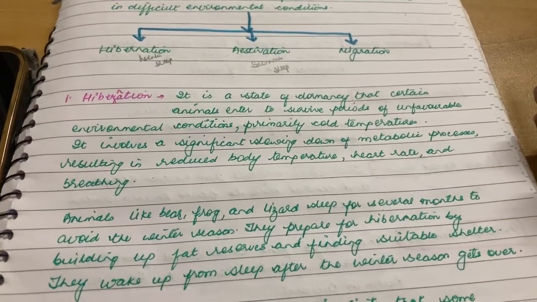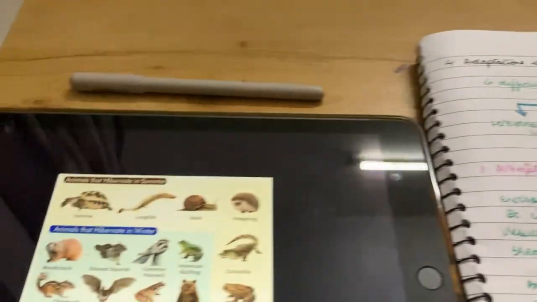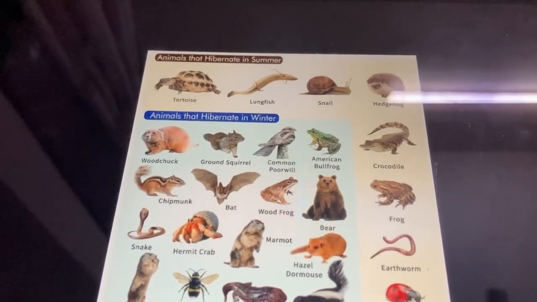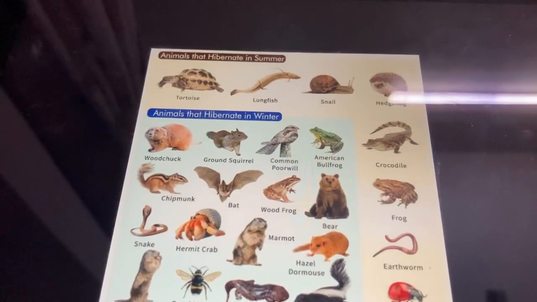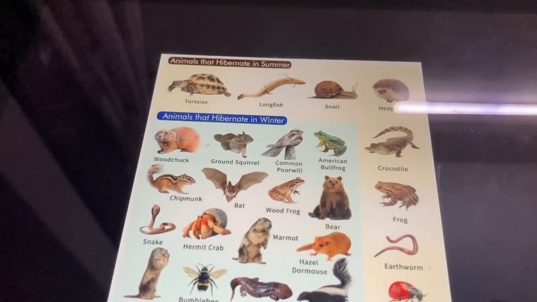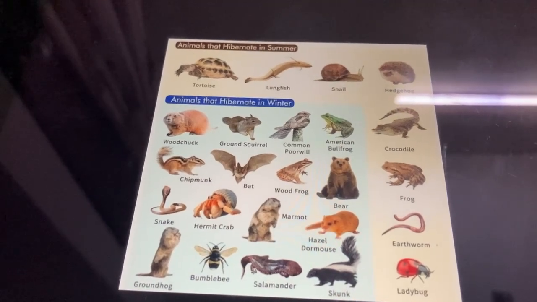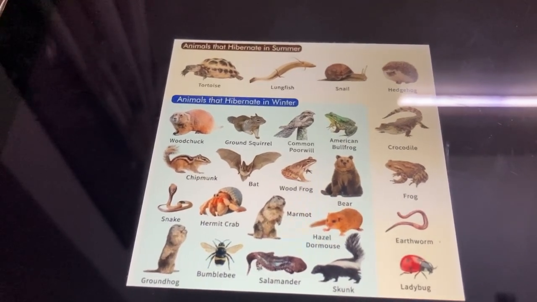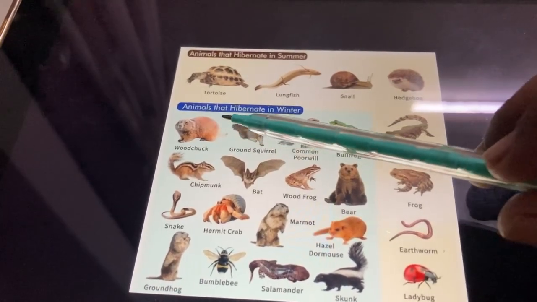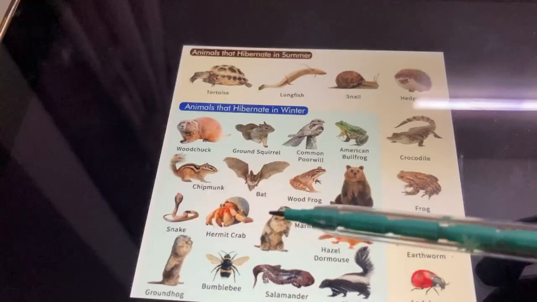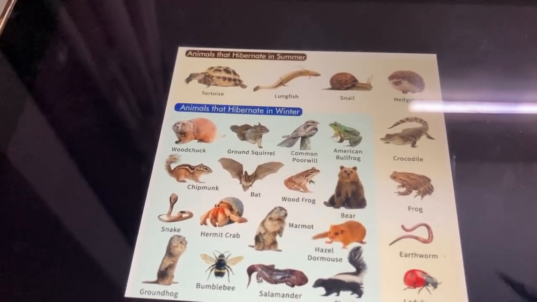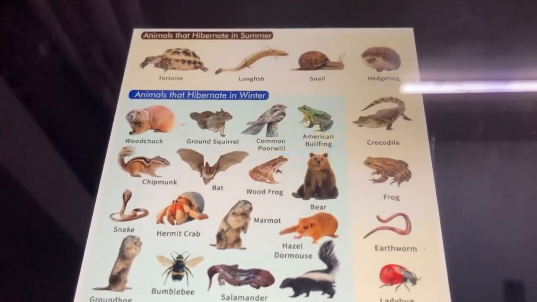And what are the examples of the animals who go for hibernation? So here I have an example: woodchuck, ground squirrel, common poorwill, American bullfrog, bear, wood frog, marmot, salamander, bumblebee, groundhog. So here is the list of animals who go for hibernation when there is extreme cold weather in the regions where they live.